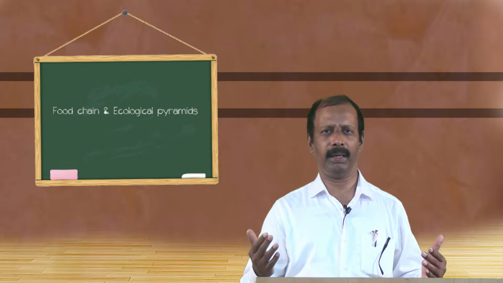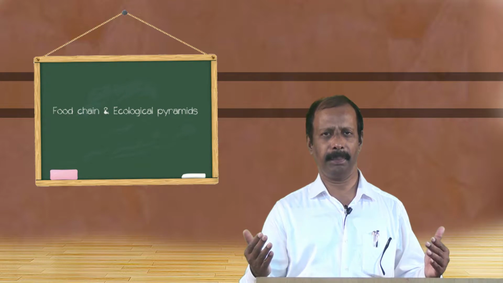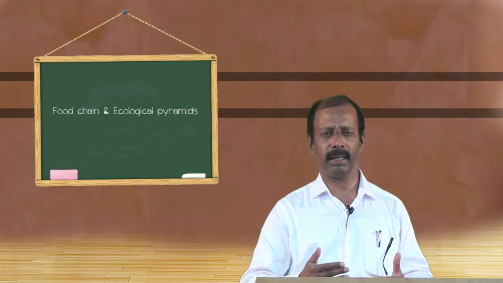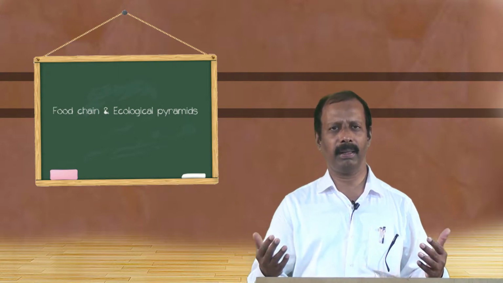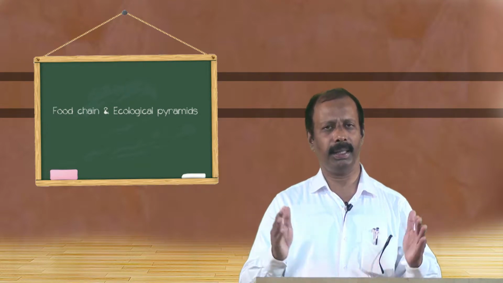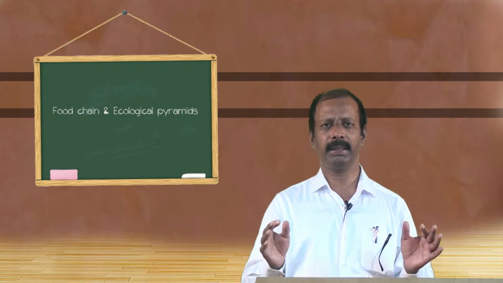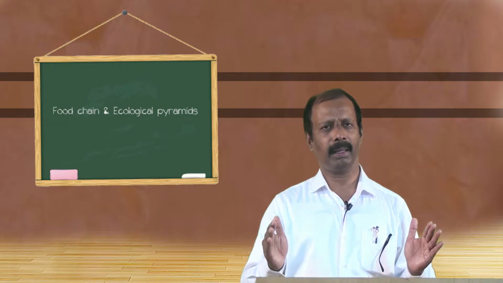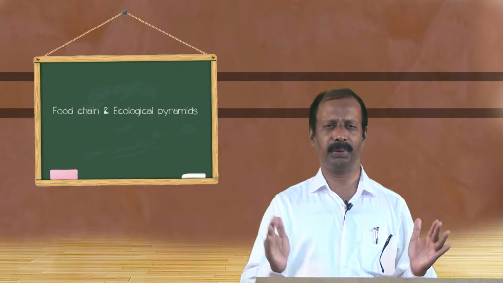And of course, in ecology, it is a very important event to study because there are different trophic levels and there is a transfer of energy, there is circulation of so-called chemicals. So, from that point of view, to study the structure and functioning of an ecosystem, study of food chain is very important. Normally, we differentiate three different types of food chains.